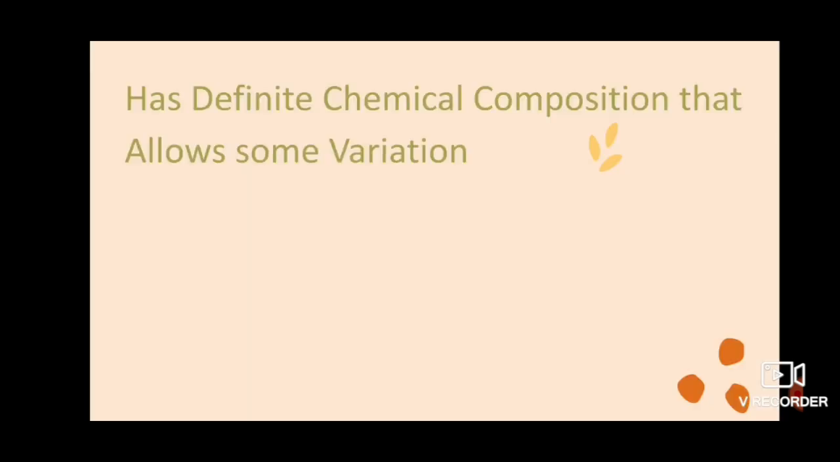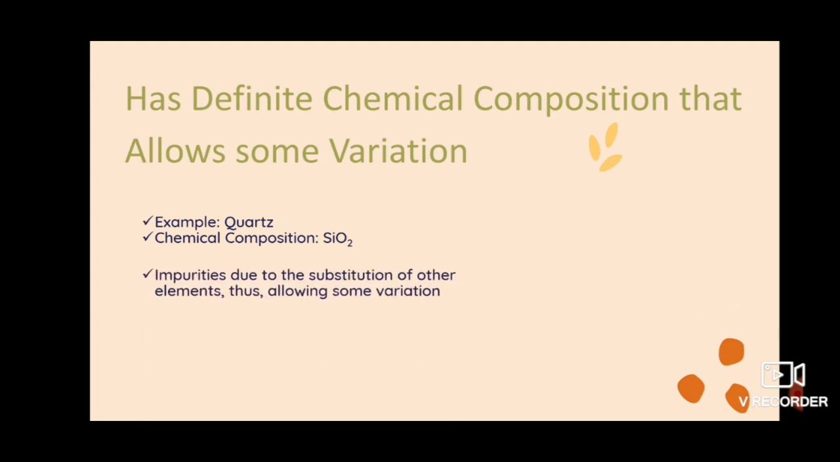So after that, a mineral should have a definite chemical composition that allows for some variation. I want you to take quartz as an example. Now, quartz technically has a chemical composition of silicon dioxide, okay? So that means that we have 1 atom of silicon bonded to 2 atoms of oxygen. However, quartz